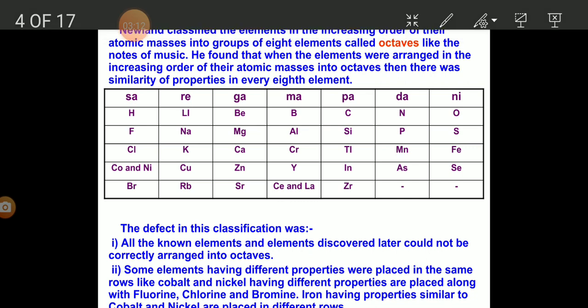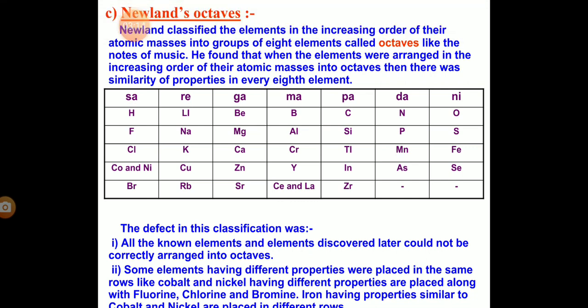But there was also a defect: all the known elements and elements discovered later could not be correctly arranged into octaves, and some elements with different properties were placed in the same row. Like cobalt and nickel, which have different properties, are placed along with fluorine, chlorine and bromine, and iron, having similar properties to cobalt and nickel, is placed in a different row.